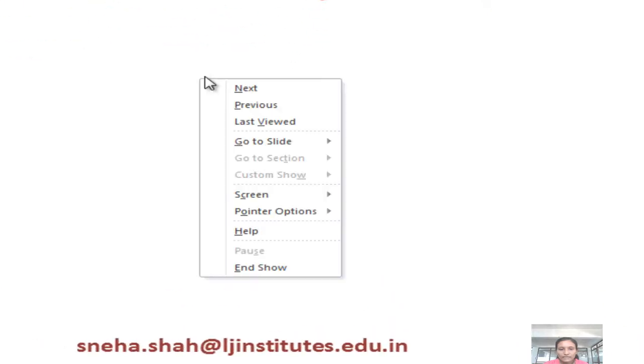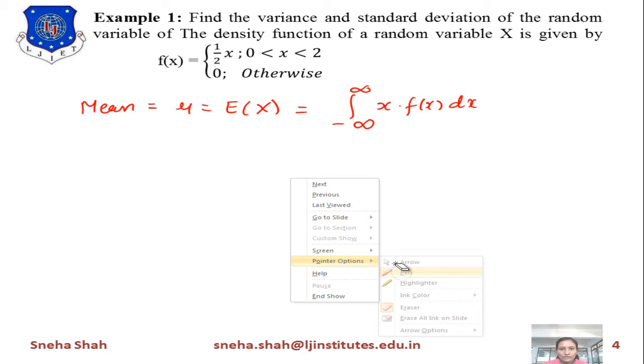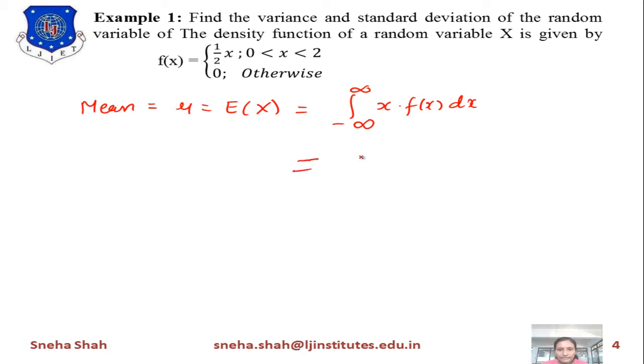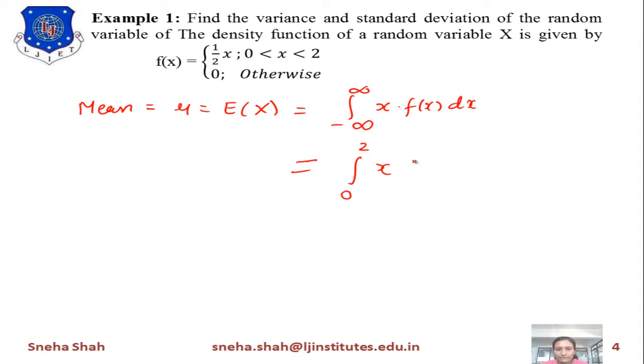This range will convert into 0 to 2. So I will write the integral from 0 to 2 of x into f of x, and instead of f of x we will write 1 by 2 x, dx as it is. Now this 1 by 2 is constant, so it will be outside the integration. The integral from 0 to 2 of x into x means x square dx.